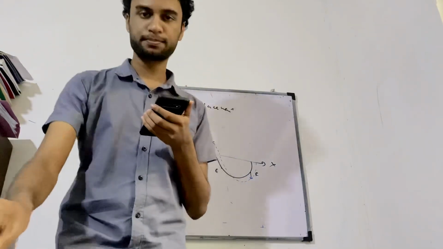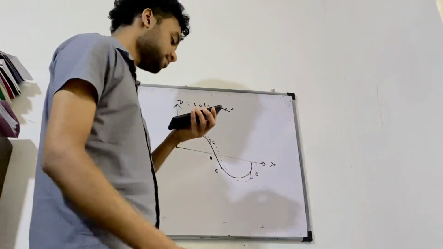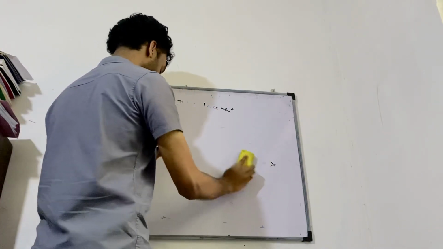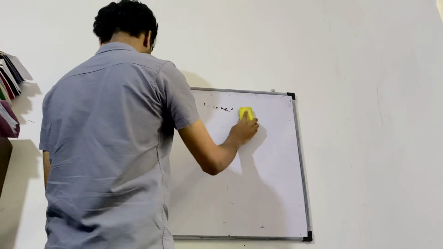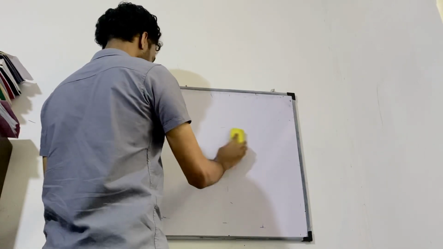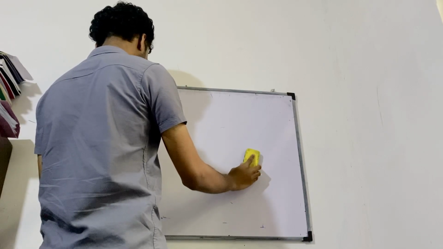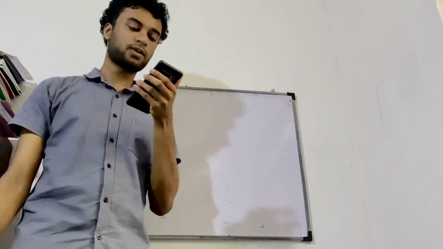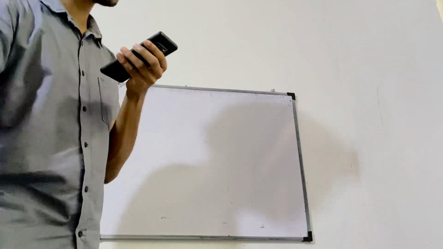Right, 10th question. A small instrument of mass 1 kg is placed on a planet. The mass of the planet is 3 times and radius is 2 times that of the Earth. What would be the weight of the instrument on the surface of the planet? Neglect all other effects except gravitation.